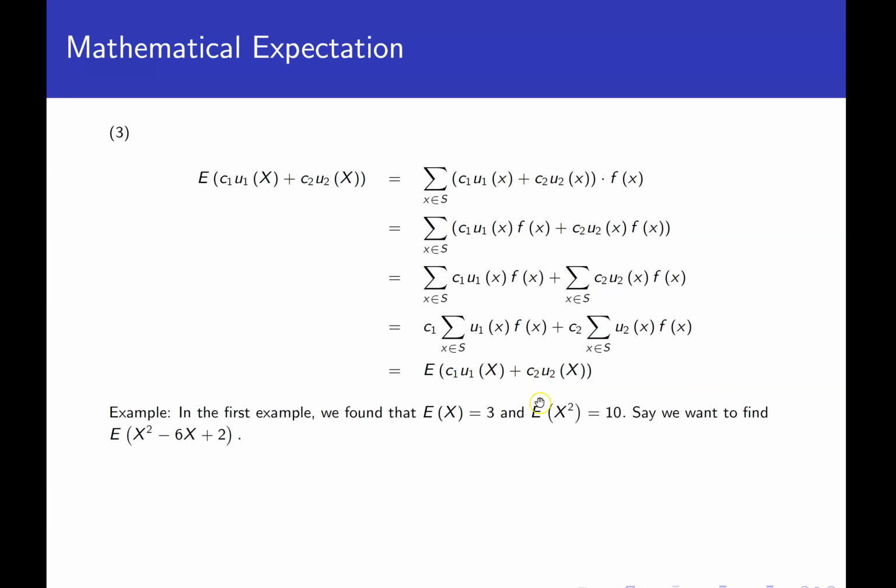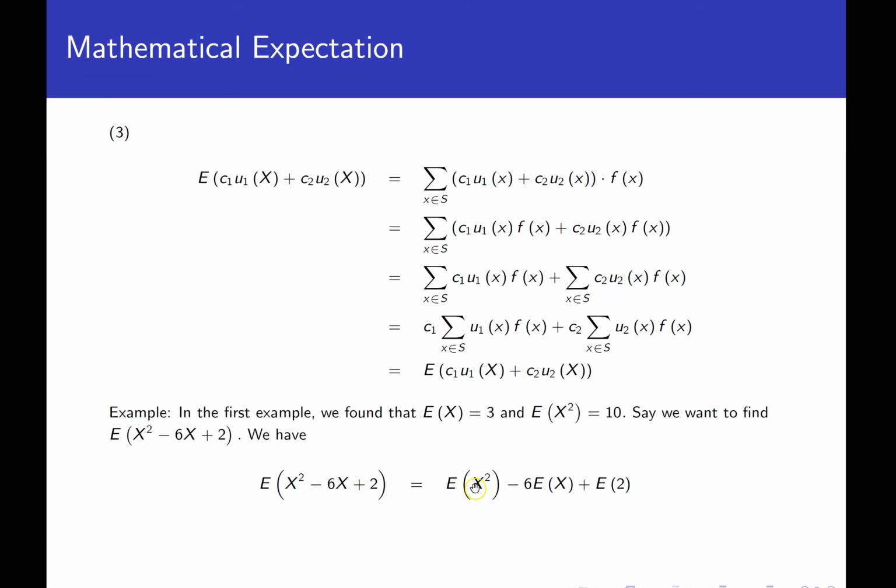But let's see how we use this last property. Say we want to find this expected value of x squared minus 6x plus 2. Well, using this property here, we can break up the expected value over the sum of the three pieces. This is really just a sum. And using property 2 that we proved, in the second piece, I can pull out the negative 6.